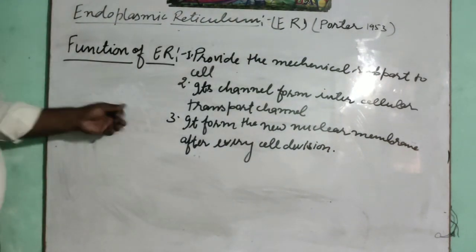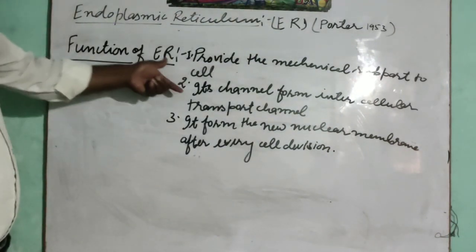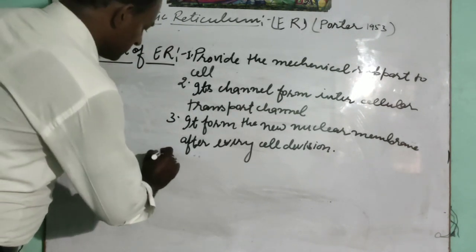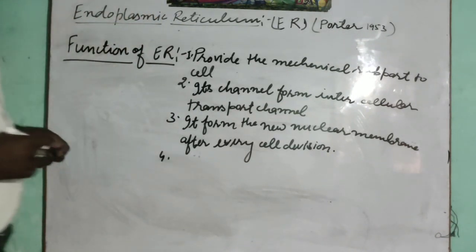Let us see, students. These are the functions we can write also.